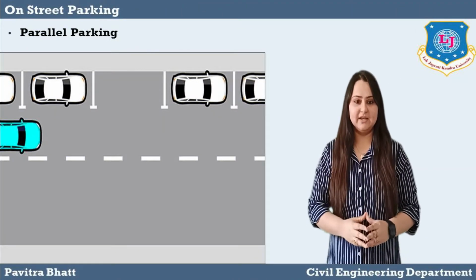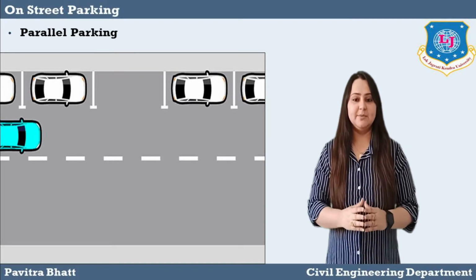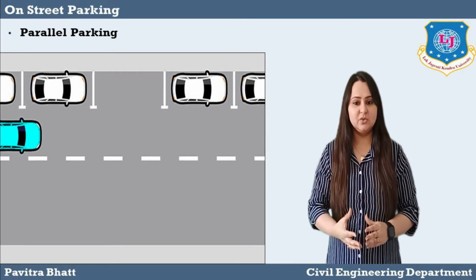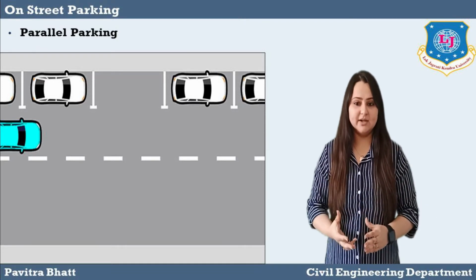First, parallel parking. Parallel parking consumes the maximum curb length. That means it makes the least use of the width of the street. And this is an important consideration in a narrow street.